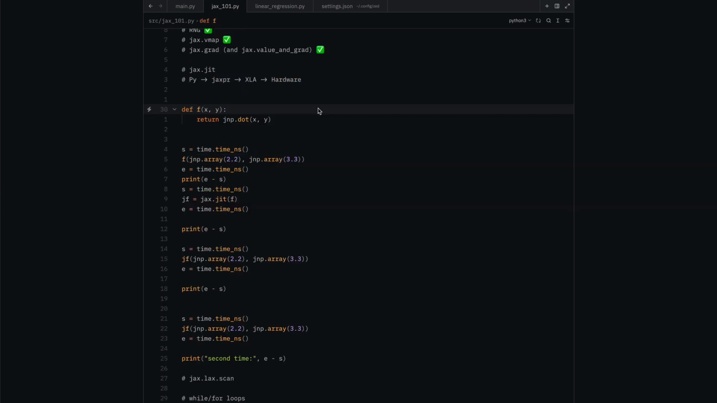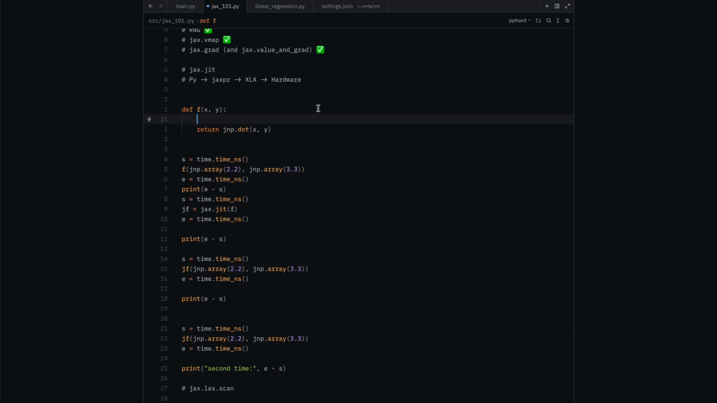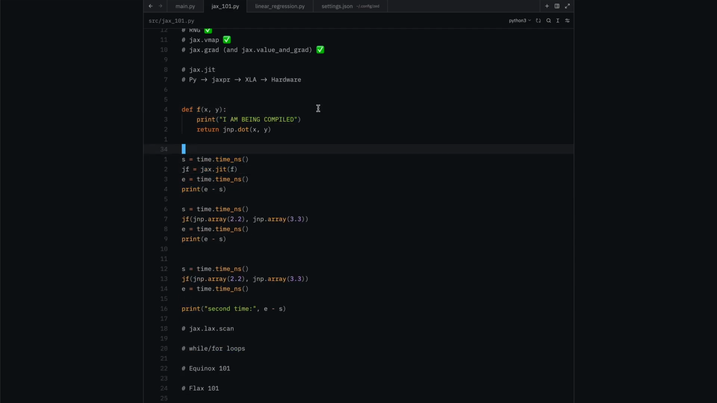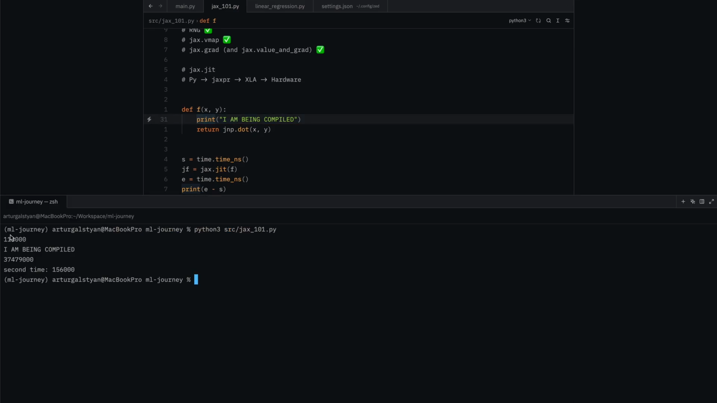And one neat trick to figure out if your function gets compiled or not is to add a print statement here. And what will happen is that on the first run of this function, the first time we call this function, we will see the print statement, but the second time we call the function, we won't see it anymore because then we're using the optimized compiled code, which was cached from this first run, and that code will not contain this print statement. And as you can see, we see this print statement only the first time. The second time around, it's not there anymore.